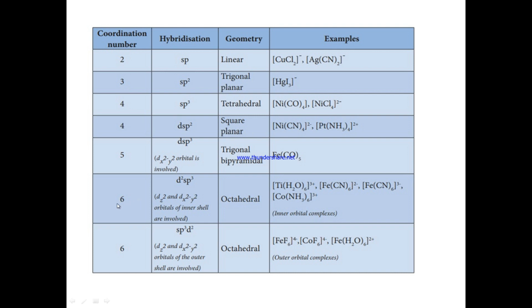Similarly, if the coordination number is 6, d2sp3, the inner shell is involved, so inner orbital complexes, and the shape is octahedral. And for the same coordination number 6, you can see sp3d2 hybridization, the structure will be octahedral and the outer orbitals are participating, so we call them outer orbital complexes. These are all the different examples for different geometries.